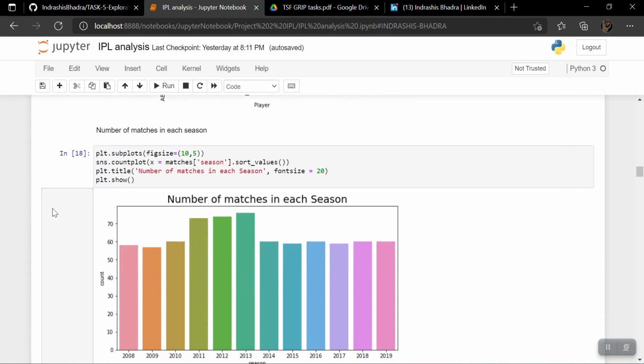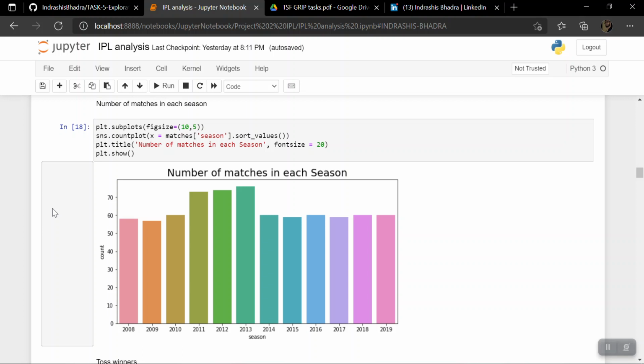Now, coming to the number of matches played in each season, you can see that the number of matches played in each season was the highest during 2011, 12, and 13, which is because more teams played during these years.